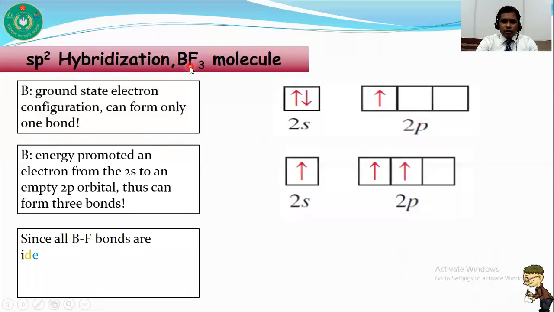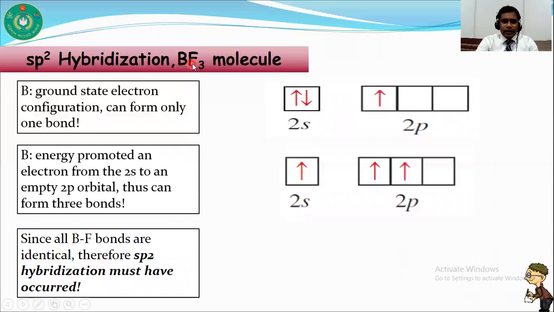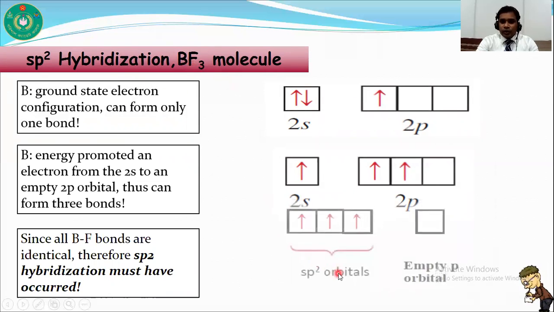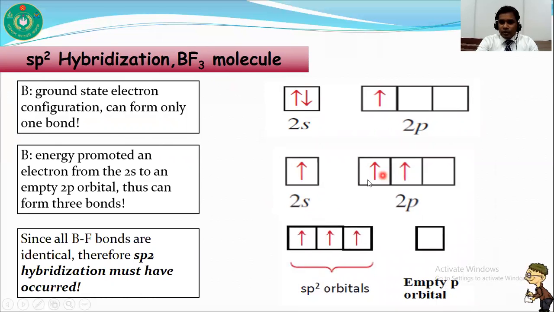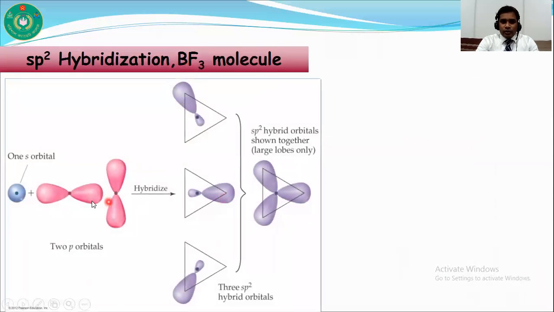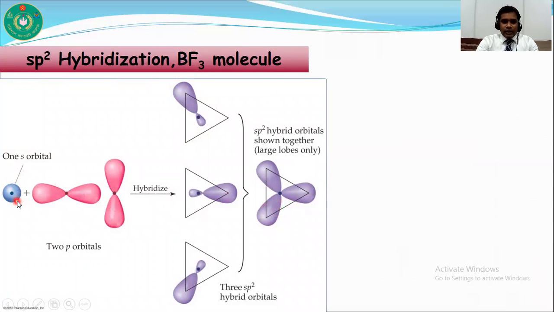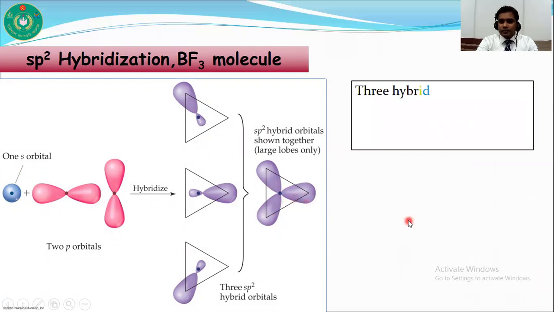Since all the bonds of boron trifluoride are identical, it undergoes hybridization. How? One s orbital and 2 p orbitals undergo hybridization and form 3 sp2 orbitals, and 1 p orbital remains unhybridized. So you can see there, one s orbital overlaps with 2 p orbitals of boron and forms 3 sp2 hybrid orbitals.